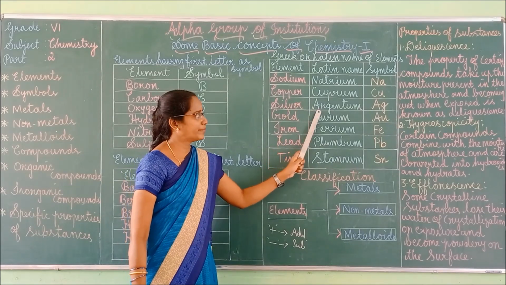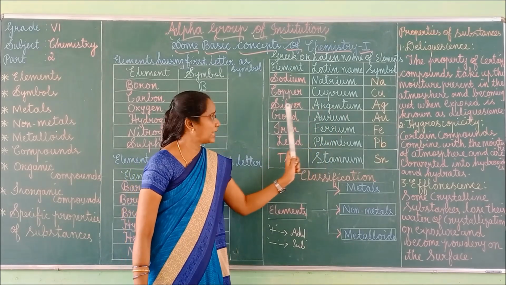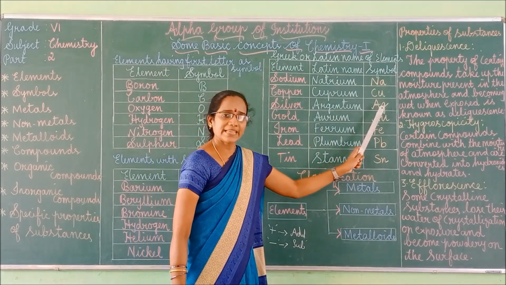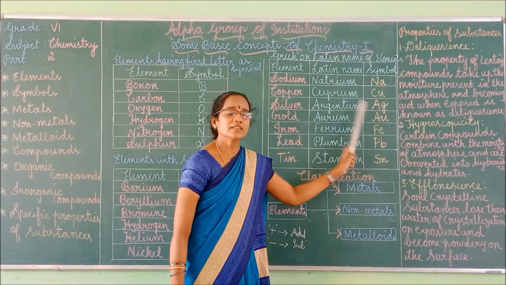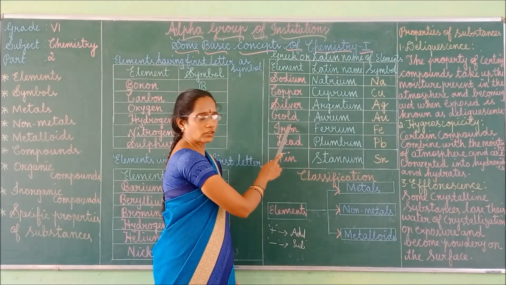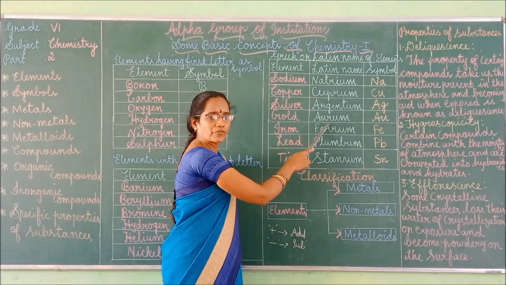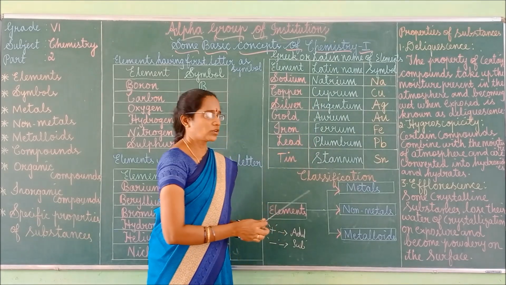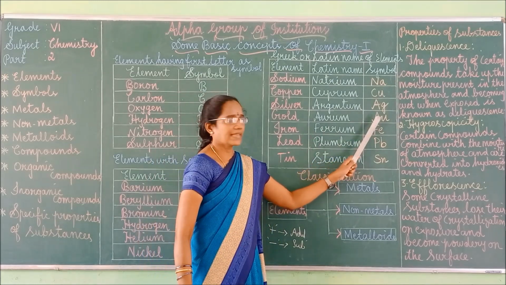The Latin name is argentum, and its symbol is Ag. Ag represents the silver element. Next one, gold. The Latin name of gold is aurum, so its symbol is Au.